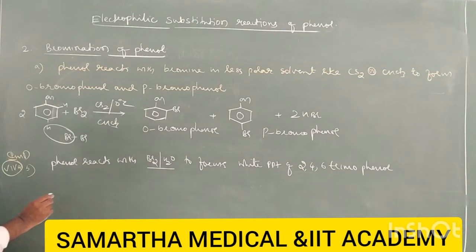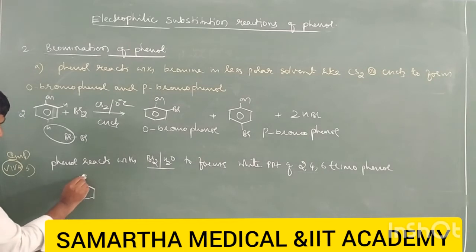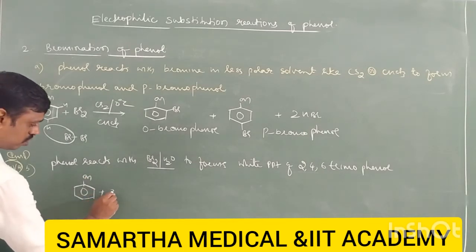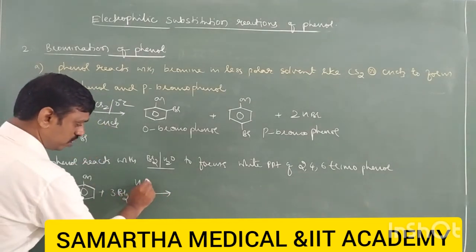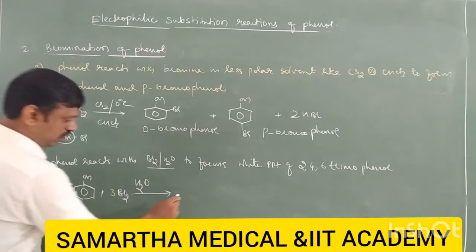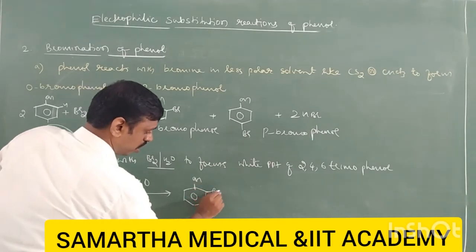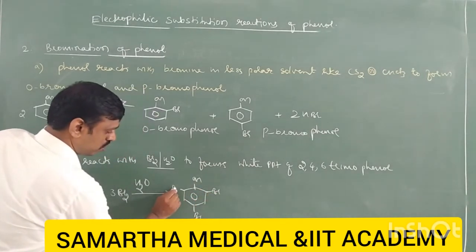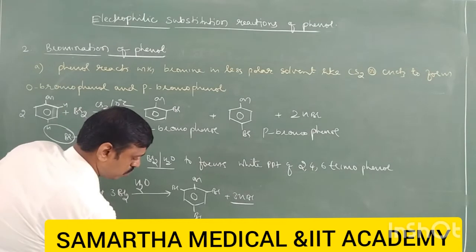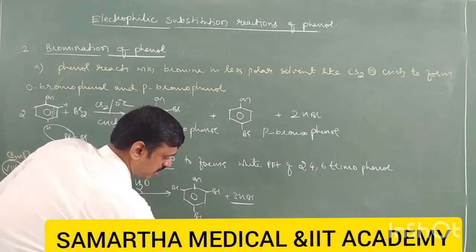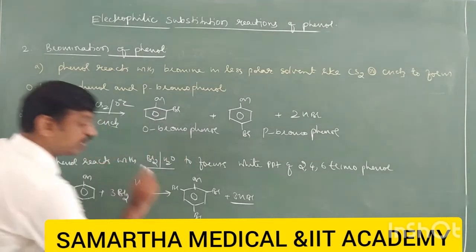So therefore, now let's see the reaction. Take this phenol, which reacts with 3 moles of bromine in the presence of water, a more polar solvent, so we take bromine water. Then in this condition, 3 bromines get substituted on ortho, para and one more ortho, plus we get 3 HBr. So this is 2,4,6-tribromophenol, and most important, this is a white PPT.